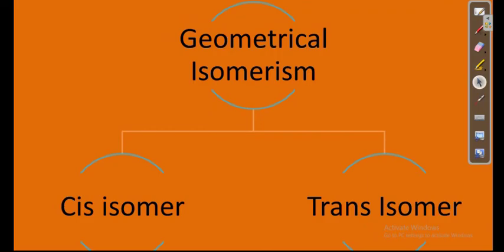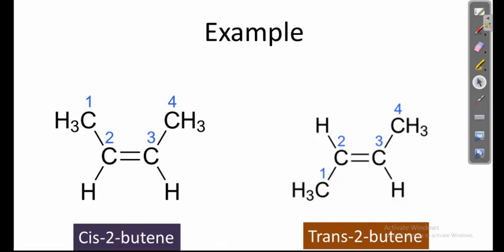The geometrical isomers are also classified into two types. One is the cis isomer, another one is the trans isomer. For example, we have two examples. One is cis-2-butene, another one is trans-2-butene.